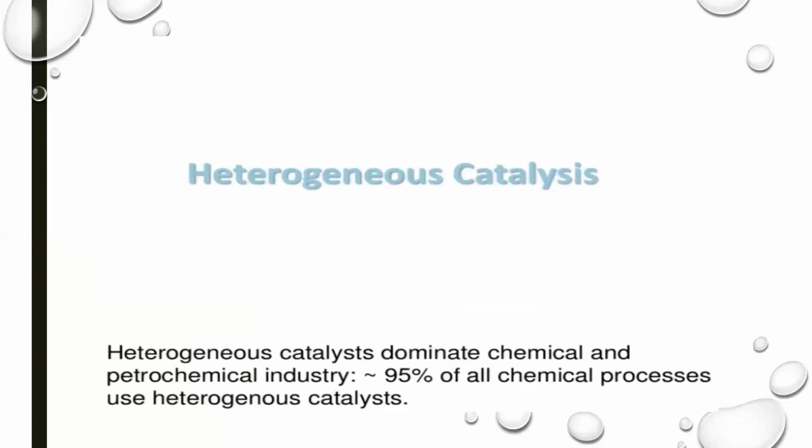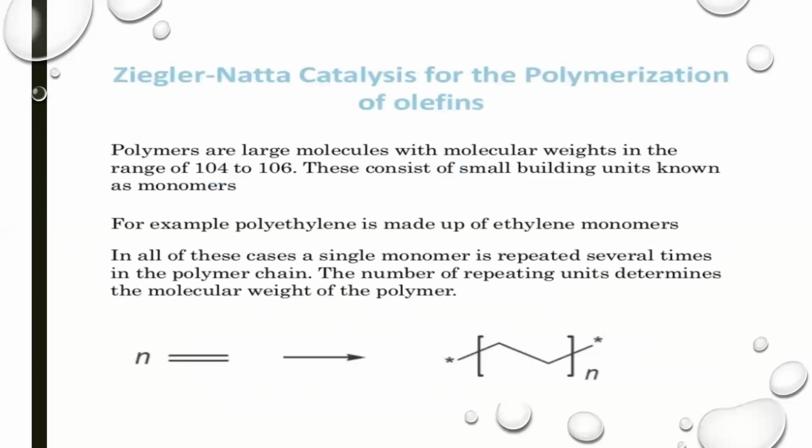Next is heterogeneous catalysis. Heterogeneous catalysts dominate the chemical and petrochemical industry. 95% of all chemical processes use heterogeneous catalysts. Ziegler-Natta catalyst for the polymerization of olefins. Polymers are large molecules with molecular weight in the range of 10^4 to 10^6. These consist of small building units known as monomers. For example, polyethylene is made up of ethylene monomer.